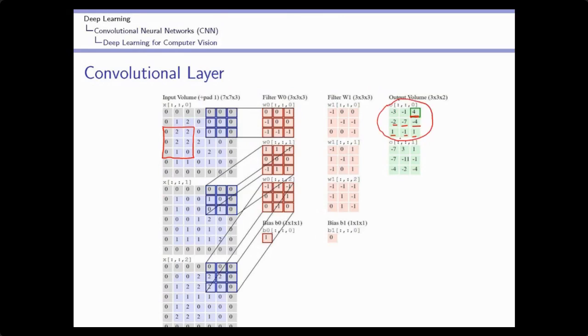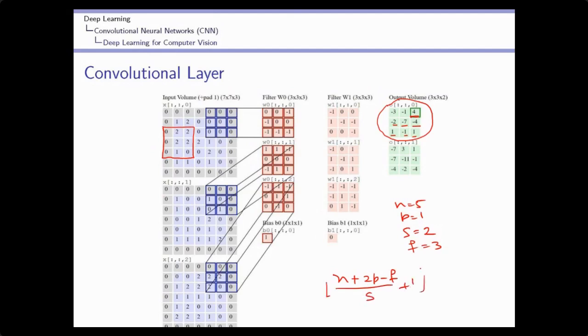Now what will be the size of the output volume? I can calculate. I know that the input size is 5 by 5. So n is 5, padding is 1, stride size is 2, and filter size f is 3. The output size should be (n plus 2p minus f) divided by s, plus 1.